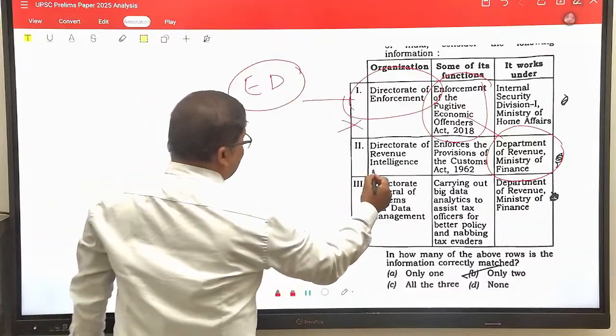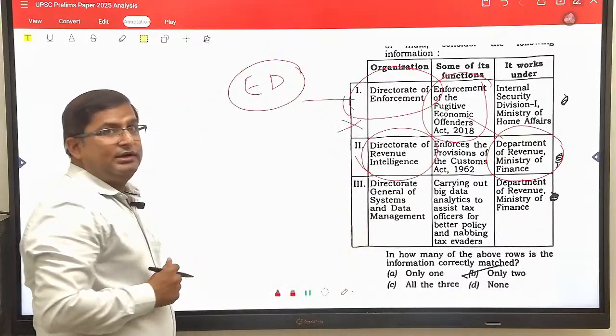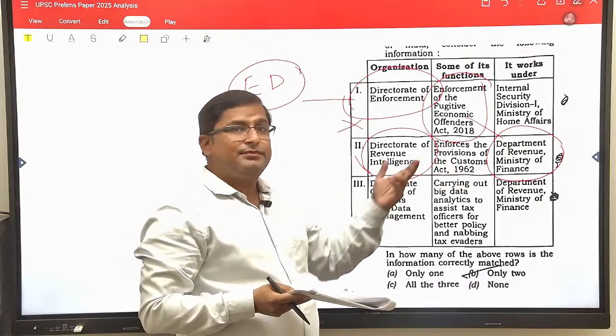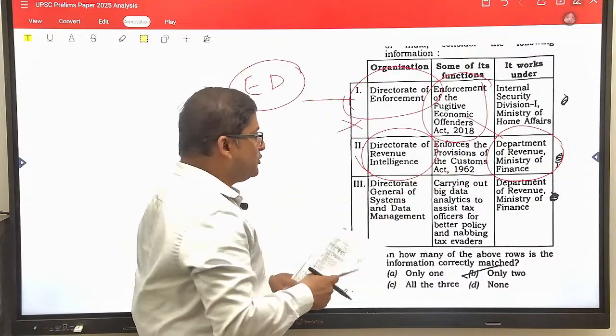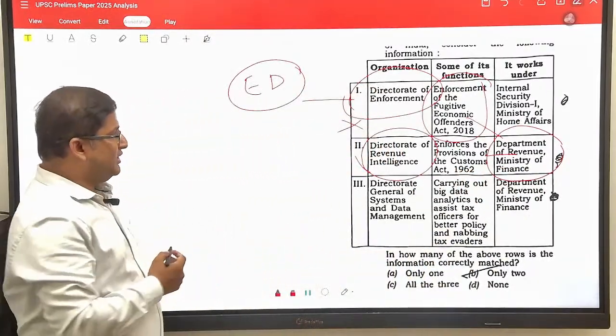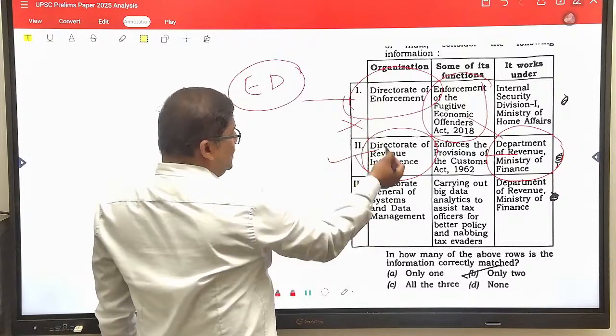Second is the Directorate of Revenue Intelligence. The Directorate of Revenue Intelligence enforces provisions of the Customs Act 1962. This is true. Also, this works under the Department of Revenue, Ministry of Finance. So this one is true. 1 is wrong and 2 is true.